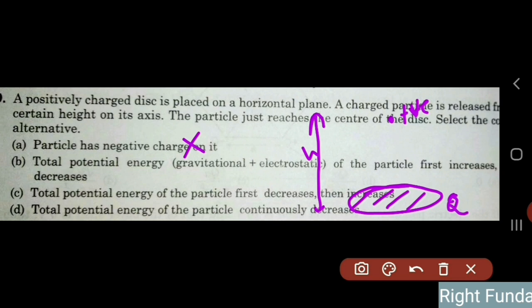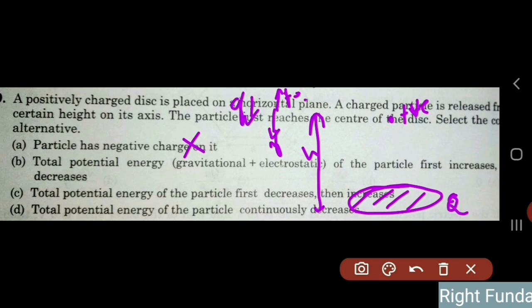Then there is the total potential energy. What happened to the total potential energy? Let's see what must be happening here. What are the forces acting? There is mg, and there is the electrostatic force, a repulsive force between these two. If the electrostatic force were more than mg, the particle would have gone away. So definitely the gravitational force must be greater than the initial electrostatic force. So the net force on the particle at the initial moment must be in the downward direction.